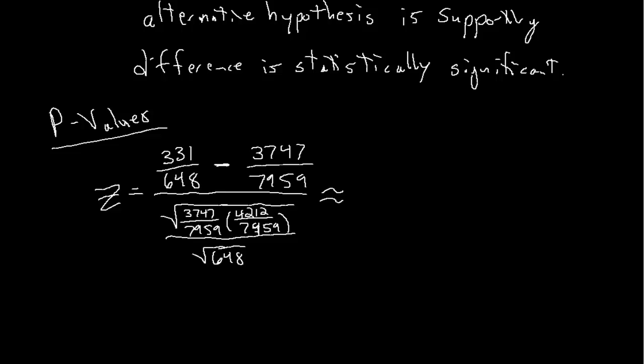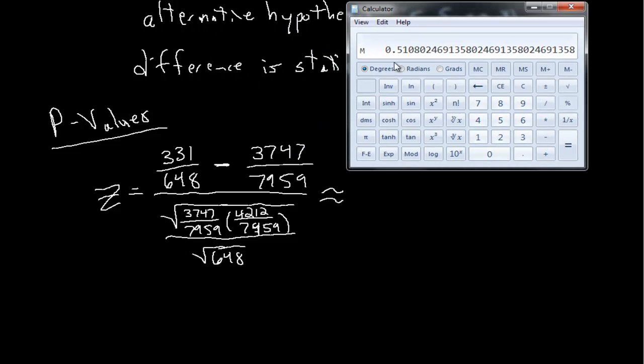Okay, so let's pull up our calculator here, and I get, let's see, 331 divided by 648 minus 3747 divided by 7959. Now I'm going to have to get a little bit tricky here. This value in memory was that standard deviation times 1.96. So I'm going to need to take that value and divide by 1.96 to get back the standard deviation, and I get about 2.04.